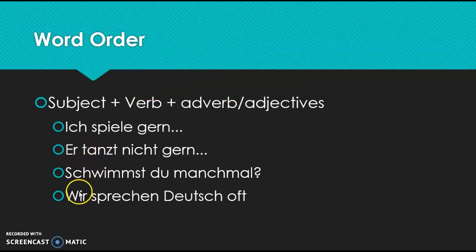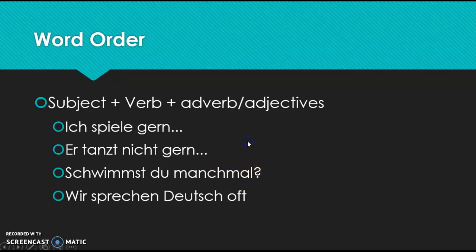For example, here, wir sprechen oft Deutsch. Wir sprechen, that should be together. And then even when it's a question, schwimmst du, yes or no question, we know that that order is flipped. And then manchmal should still come after that.